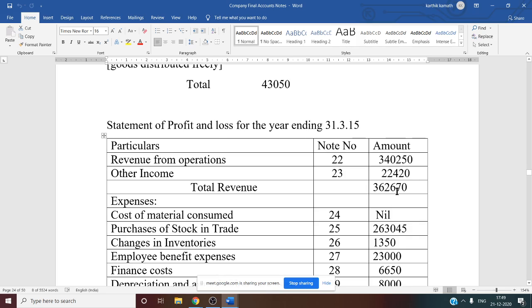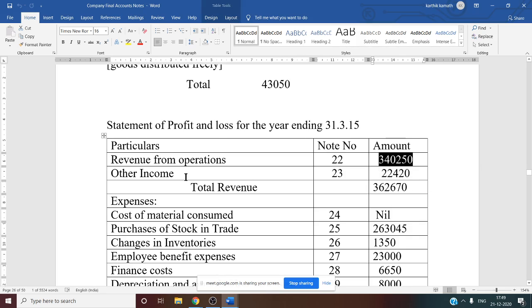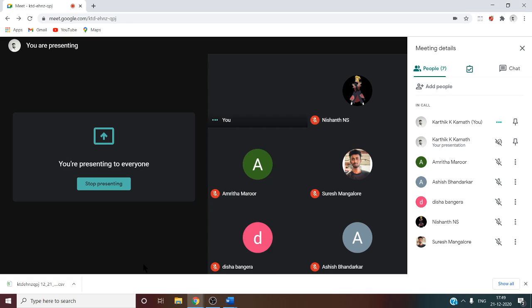So 3,40,250 is written. And for other income, again there is only one item. If you see the working note, you will come to know it is dividend and interest, so directly that 22,420 we have written. Now we want total revenue. Total revenue means revenue from operations plus other income. If you add these two, you will get total revenue, that is 3,62,670. Yes, now we got the total revenue.